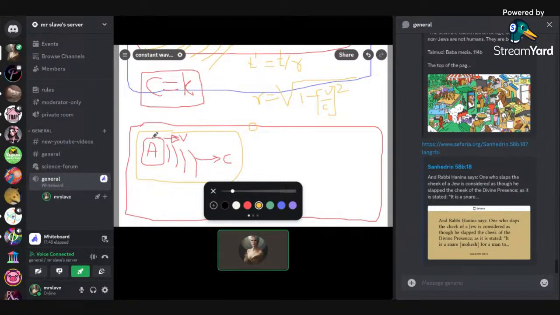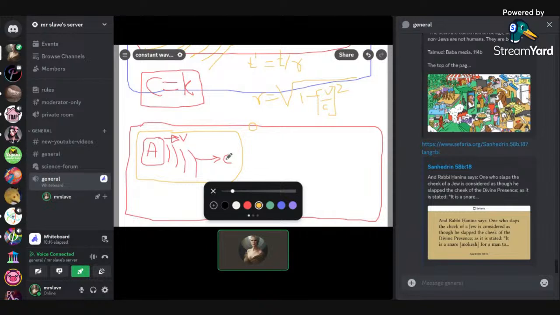Because of this slowing down of the brain, even though the waves are moving away from A at c minus v, A's perception must be slowed down so that A still perceives these waves moving away from it at speed c.